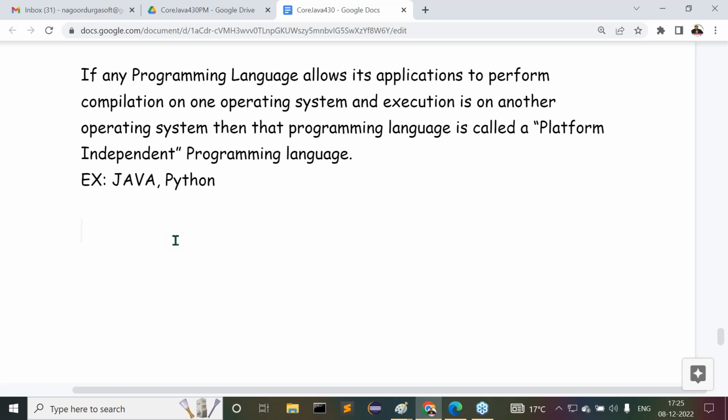Whether C is platform dependent or not is not required for us; I said it just from a comparison point of view. But we must understand how Java is platform independent. As we are going to learn the Java programming language, it's mandatory to understand how Java is a platform independent programming language.